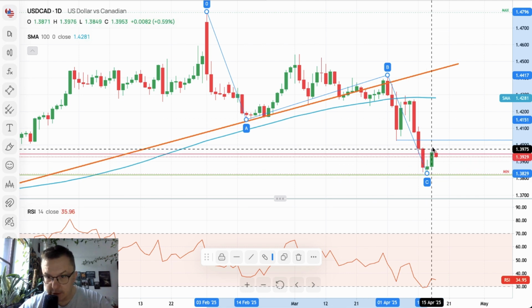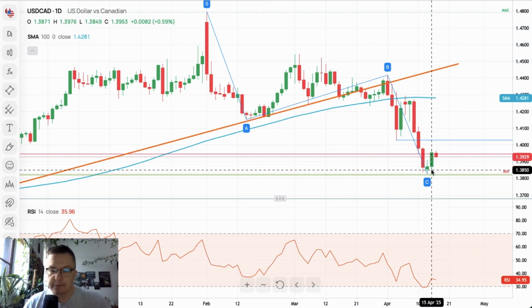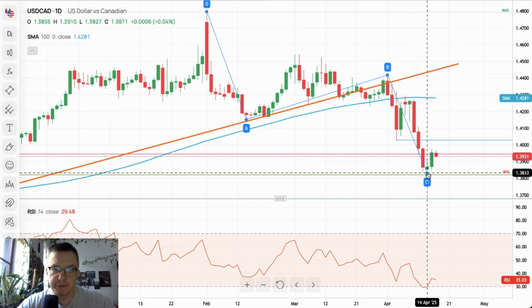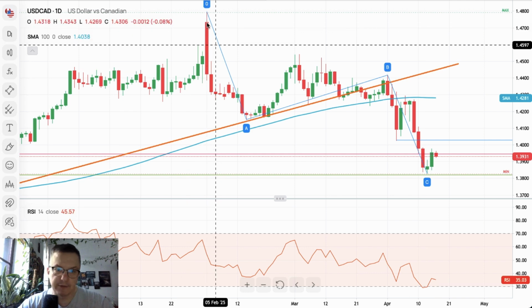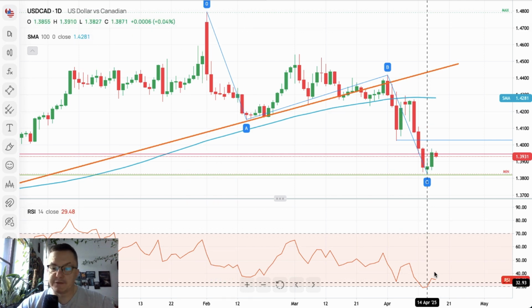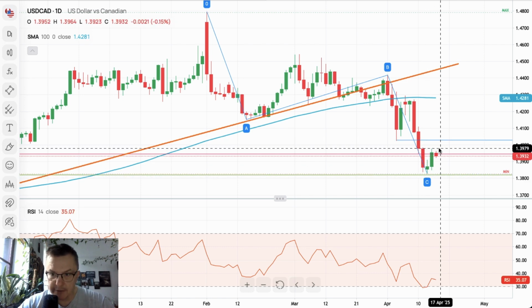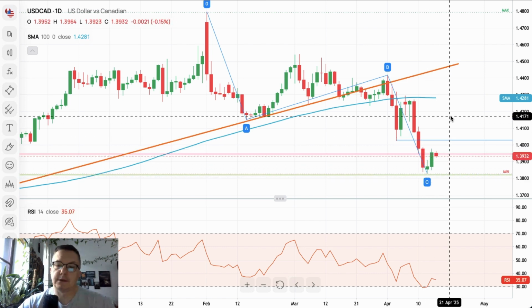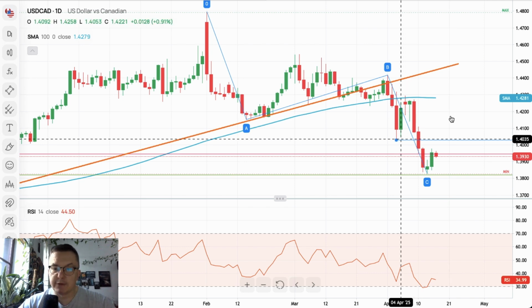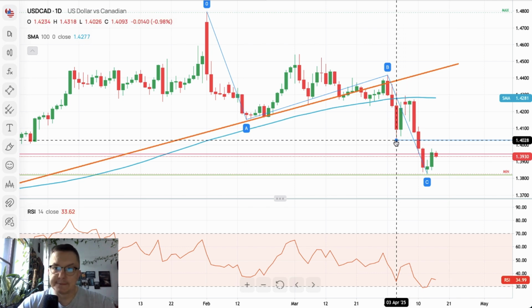And now there's let's say a nice bounce from the projected target Fibonacci level, the projected target of the 100% of the wave A, a bounce from the extremely oversold conditions, a bounce from the technical support. So we should see now the bounce, the pullback higher towards the level of 1.4 or even higher.